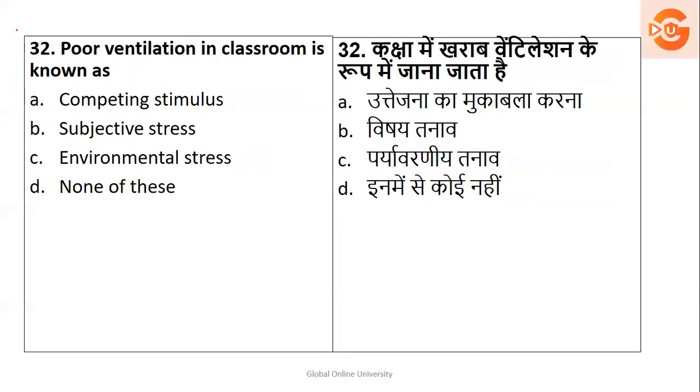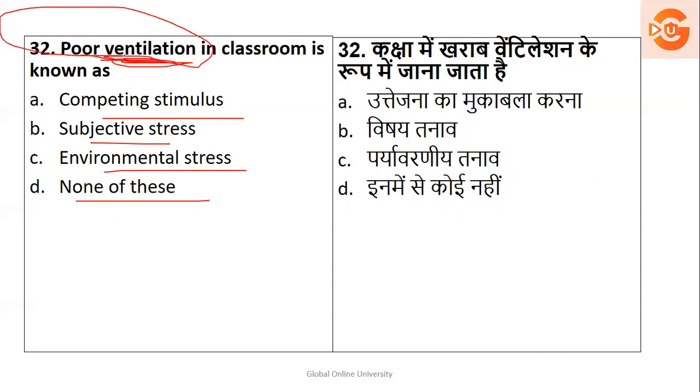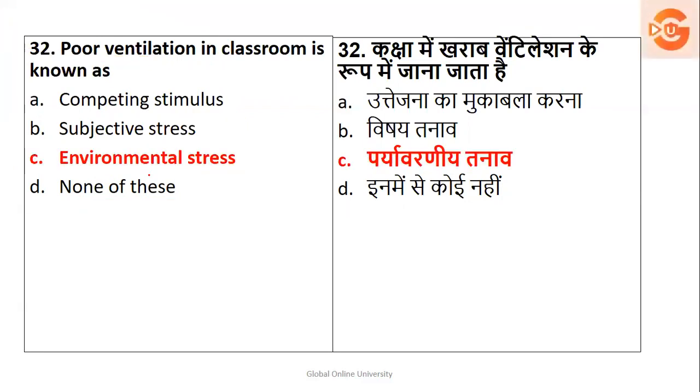Next, poor ventilation in the class is known as competing stimulus, subjective stress, environmental stress, or none of this. Poor ventilation. Basically, it is the environment which is not allowing you to concentrate. So that is called environmental stress. So the right answer is option number C.